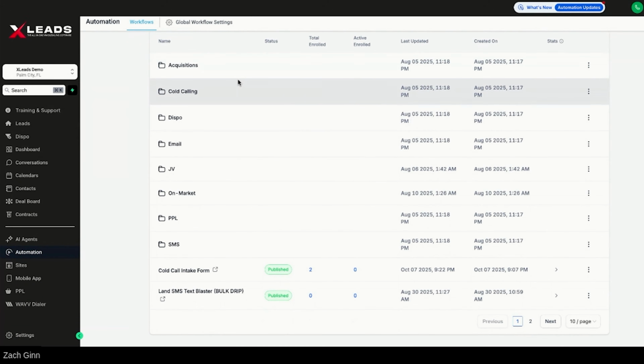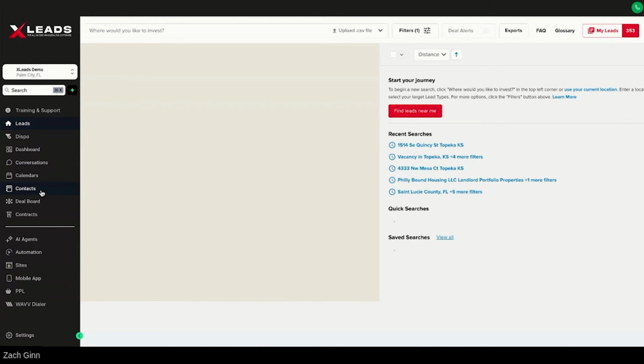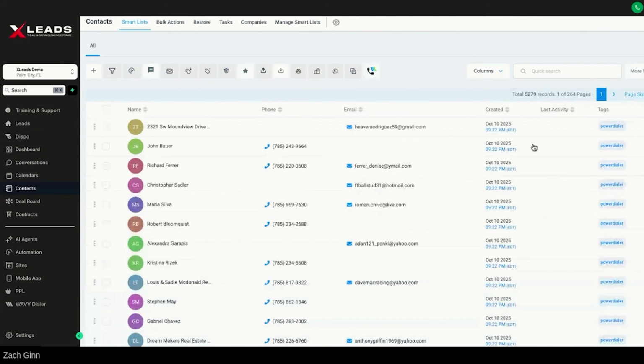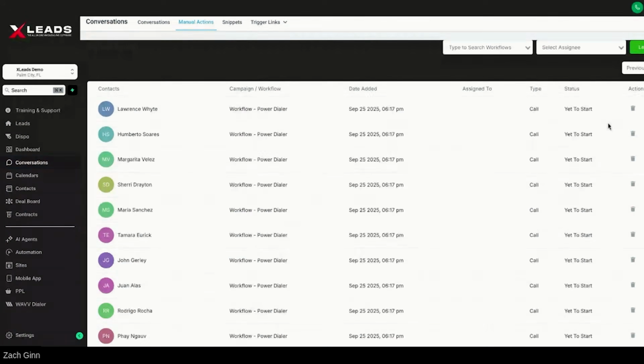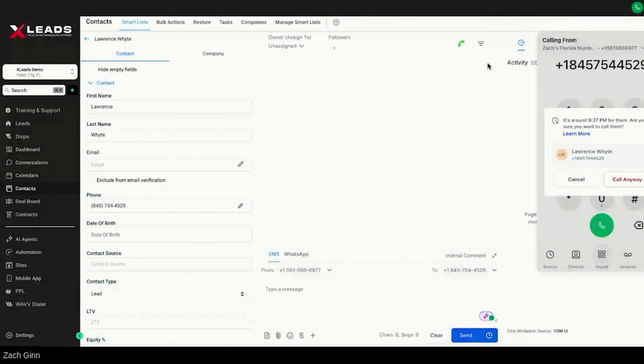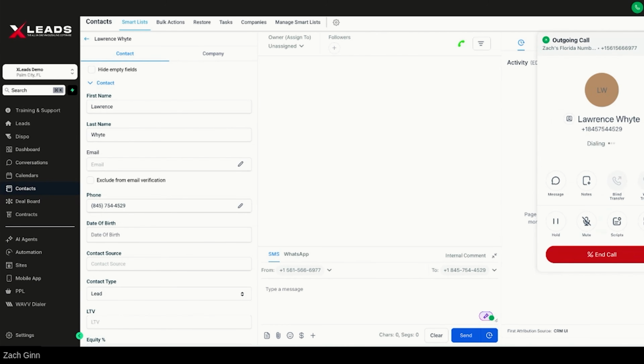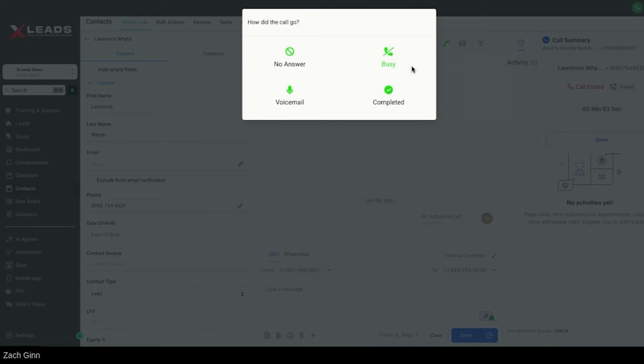So for example, remember when we said we tagged a property? So again, I pulled this list from the leads, I threw in the contacts as power dialer, and we can start calling it. If I want to start using the power dialer, all I have to do is go to conversations, go to manual actions, and I can start cold calling. And I can use our single line auto dialer right here. It's around 927. You want to call them. And so basically you're able to cold call them right here. Their data pops up, and you can use our single line auto dialer.